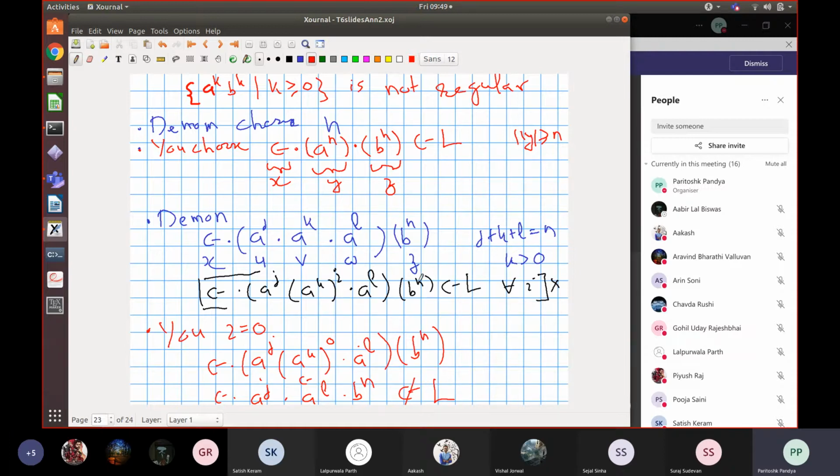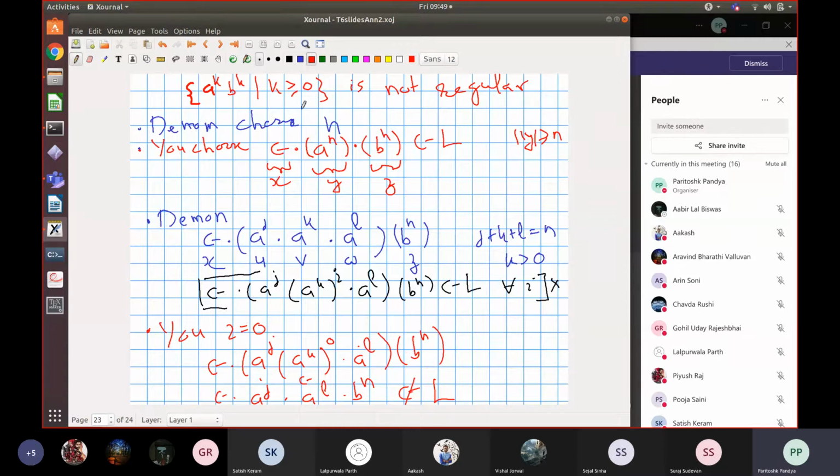So Daemon is wrong, and we have won this for any choice of J, K, L subject to these conditions that Daemon could have chosen. And hence we have shown that this language is not regular, right? So this is the way in which the pumping lemma works.